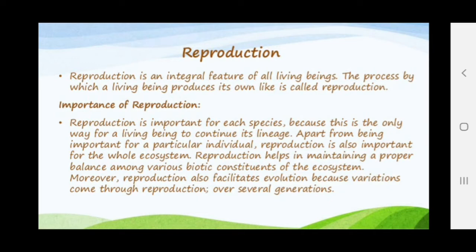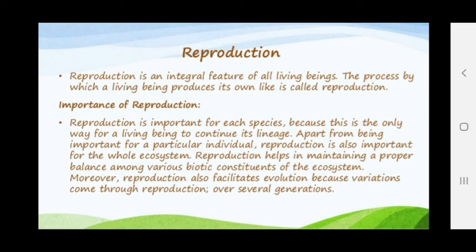Apart from being important for a particular individual, reproduction is also important for the whole ecosystem. What will happen if a particular organism is removed from the ecosystem? The food chain and the food web occurring in nature will get disturbed. Clear?